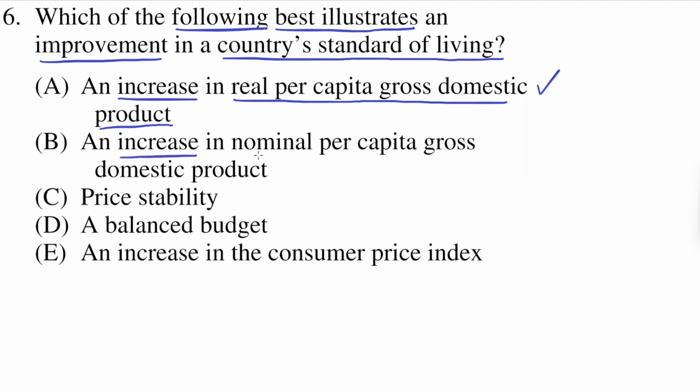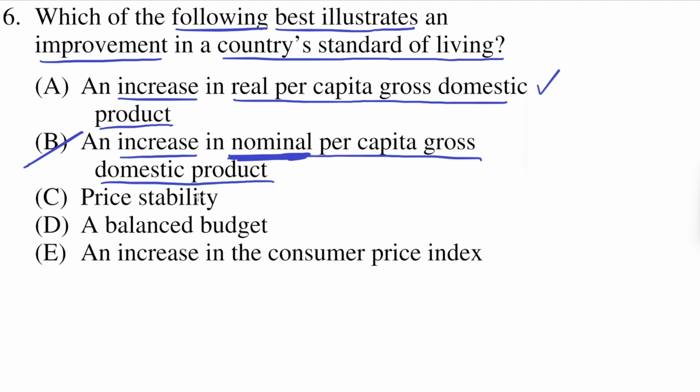B says an increase in nominal per capita gross domestic product. So nominal indicates that this statistic here is not being accounted for inflation. So that means that if there's an increase in nominal per capita GDP, that could just be the result of increasing inflation, which does not increase the country's standard of living. So B does not indicate that a country's standard of living increased. This could just be the result of increasing inflation.